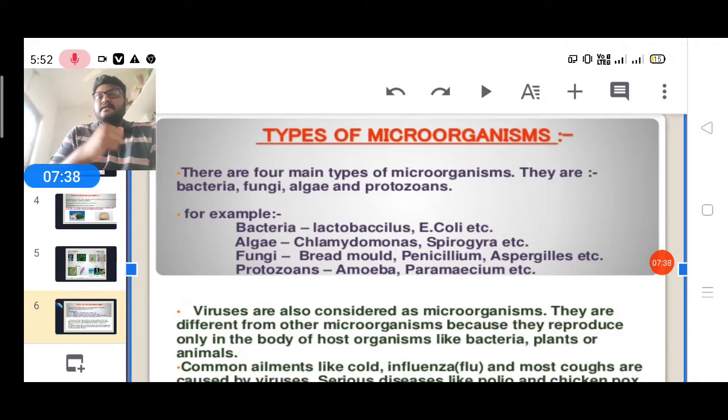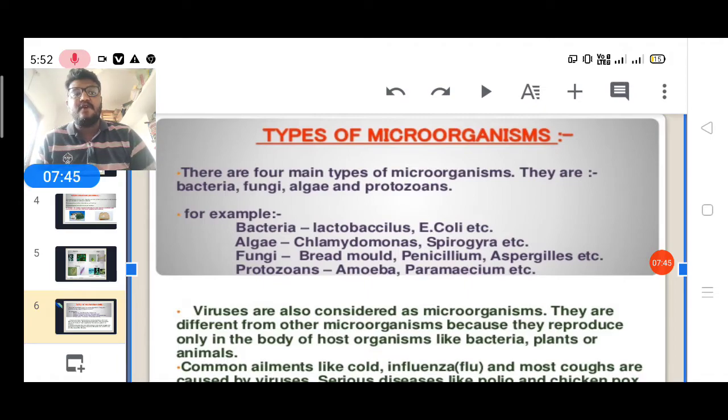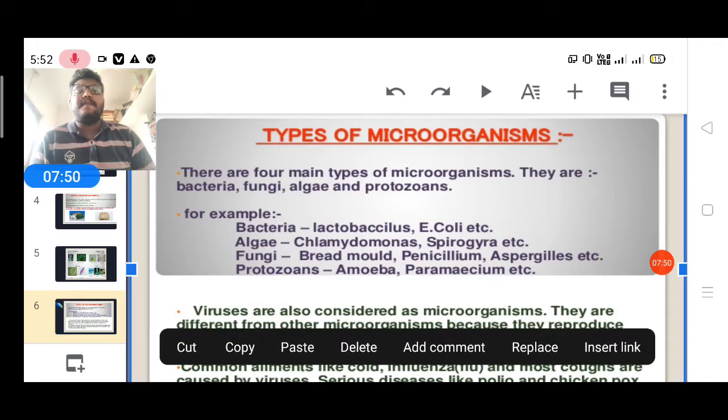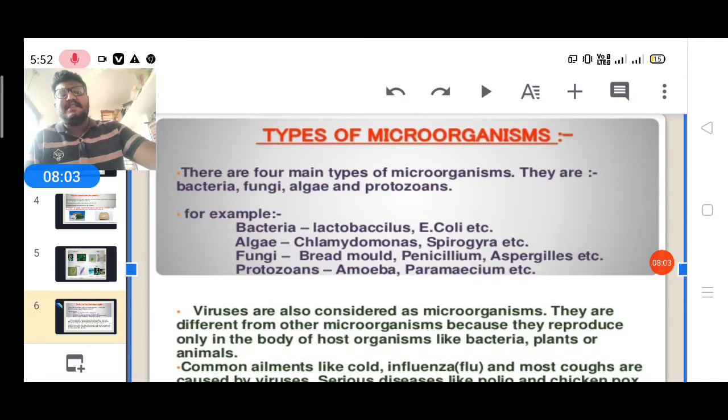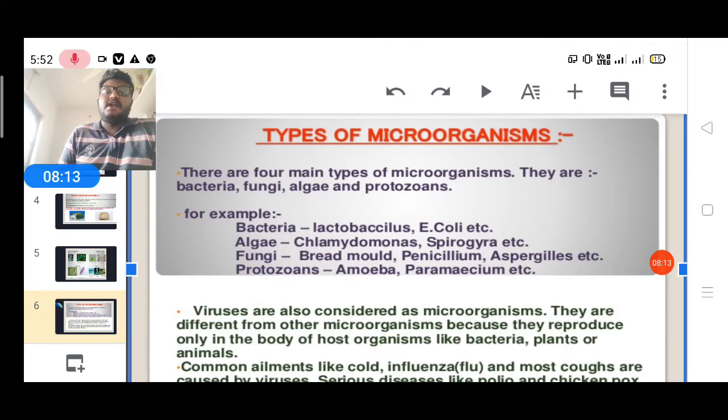We'll discuss it. First, you should know the examples for bacteria. There is Lactobacillus in curd, and there is E. coli. It is also called Escherichia coli. Okay, these are examples of bacteria. You are not able to see them with bare eyes. They are present everywhere, in your body, in dead animals and plants. Wherever you go, they are there, but you are unable to see them with naked eyes. For example, bacteria such as Lactobacillus and E. coli.